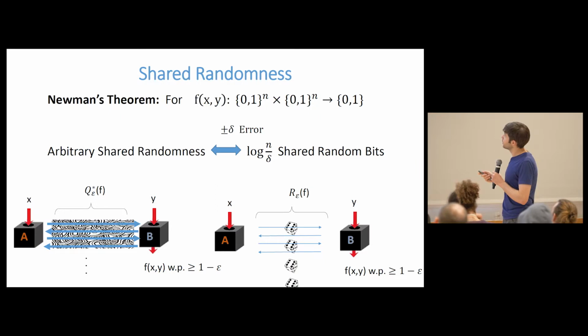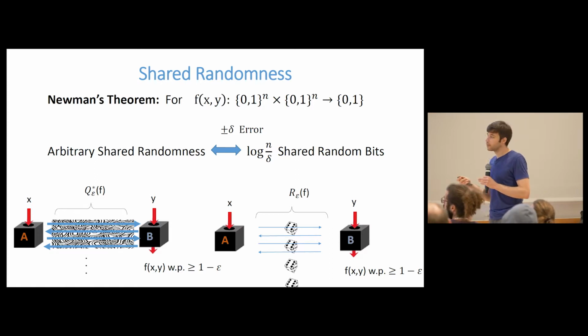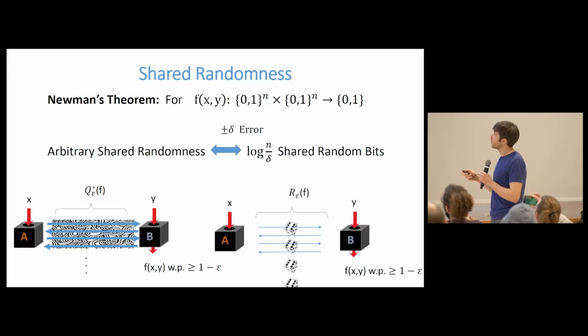And there's something called Newman's theorem in classical communication complexity, that for any given fixed function with input size n, you can bound the amount of shared randomness that you need to perform this protocol within a small error of the optimal. And the bound is log n over delta, where delta is your error.